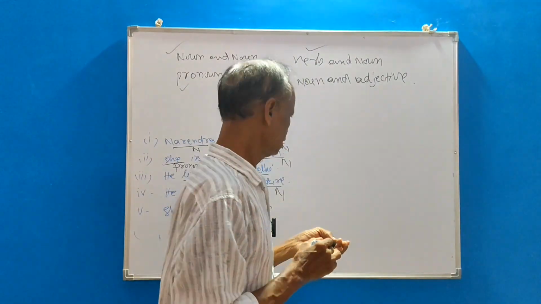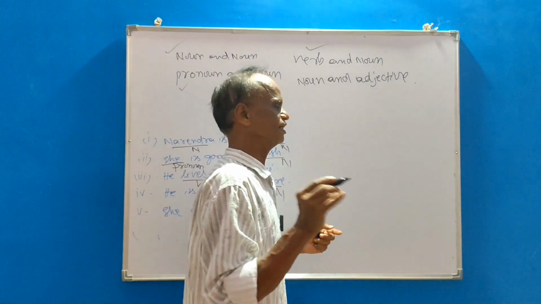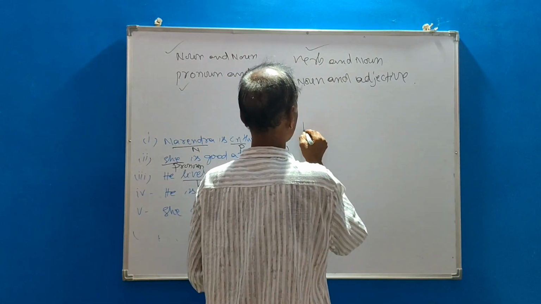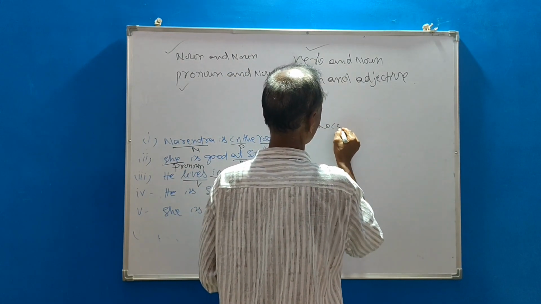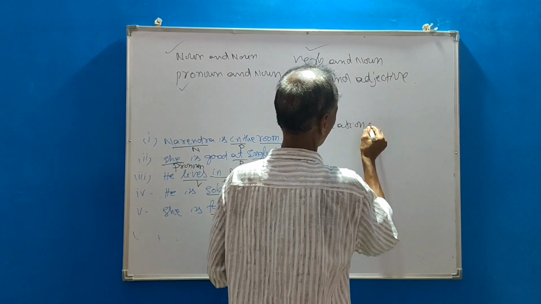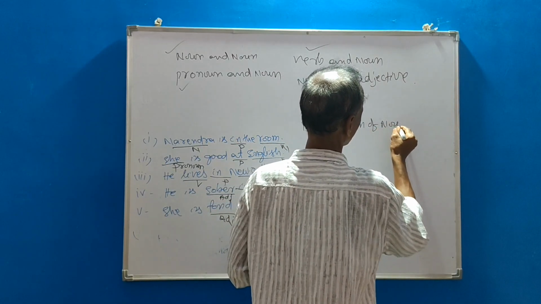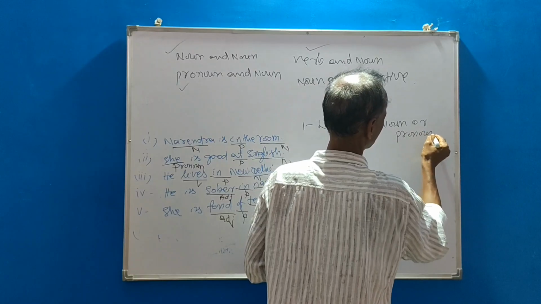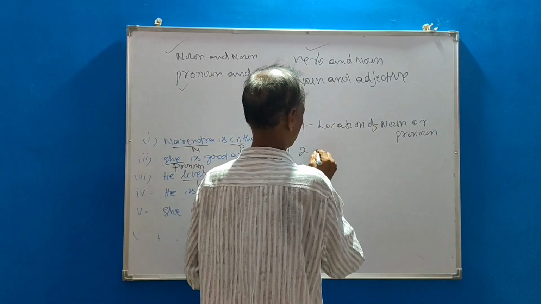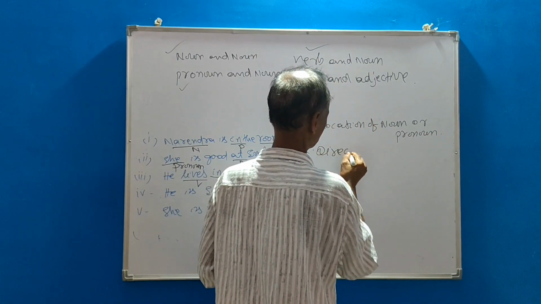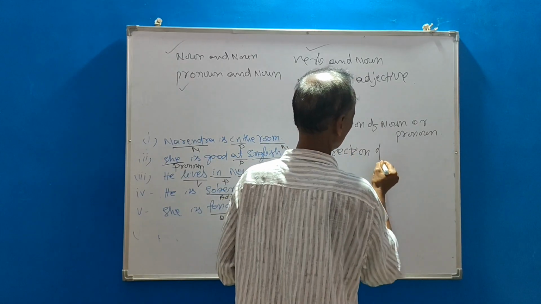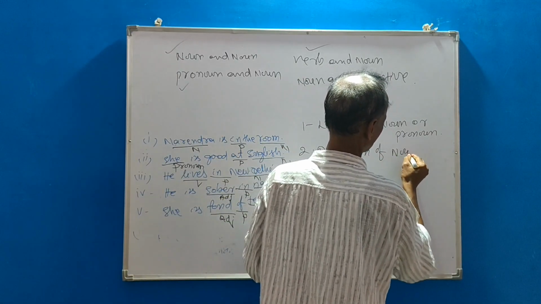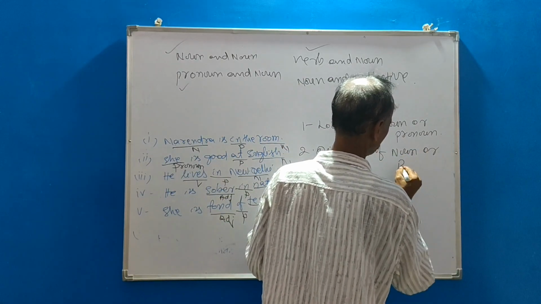Okay. Preposition refers to three things. That is location of noun or pronoun. Okay. Second, direction of noun or pronoun.